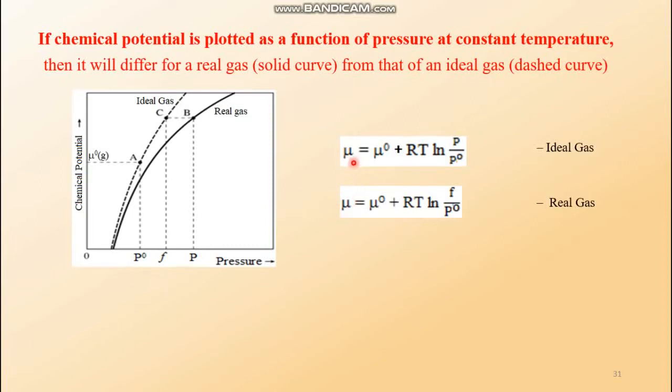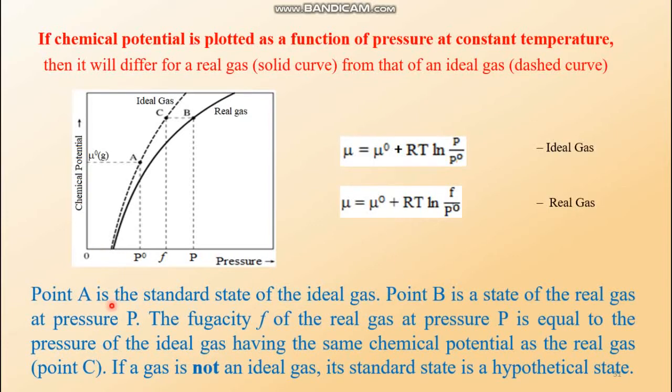For the first one, the ideal gas has the chemical potential mu0 plus RT ln P/P0, while in terms of fugacity, the expression of chemical potential of the real gas is mu0 plus RT ln F/P0. This F is the fugacity of the real gas, and this mu0 is the same because the gas is the same. This mu0 is the standard chemical potential and it cannot be changed. So these two are the same.